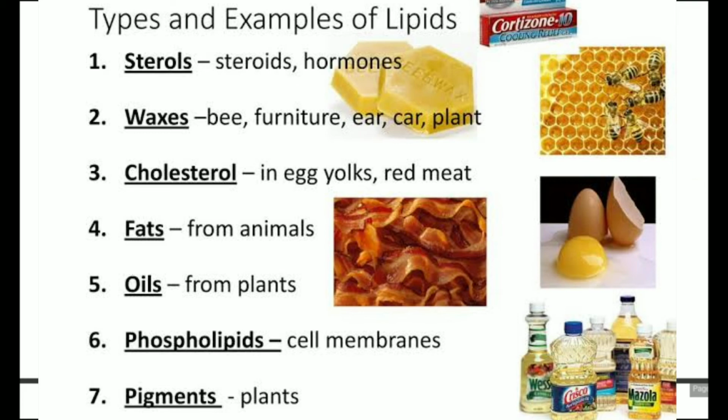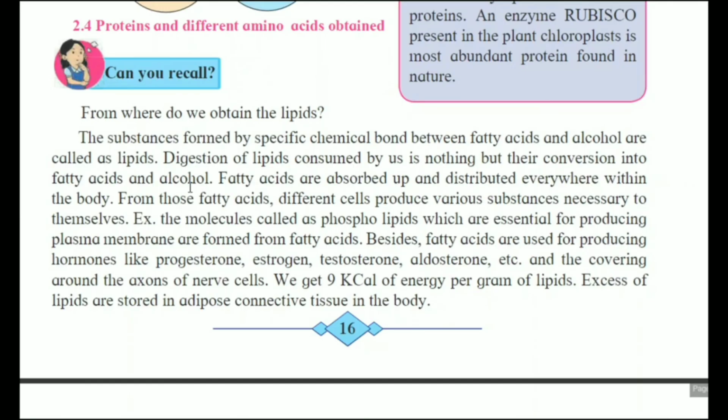Lipids digest करते हैं, that means conversion occurs into fatty acids and alcohol. Fatty acids are absorbed and distributed everywhere within the body. From those fatty acids, different cells produce various substances necessary for themselves.